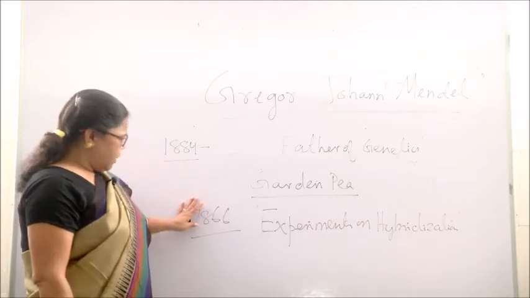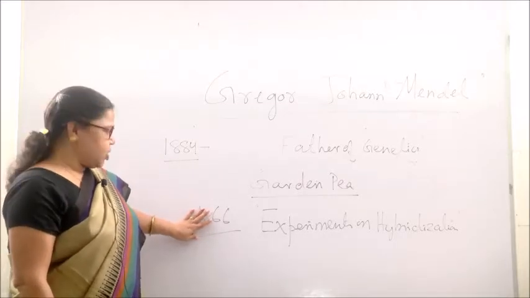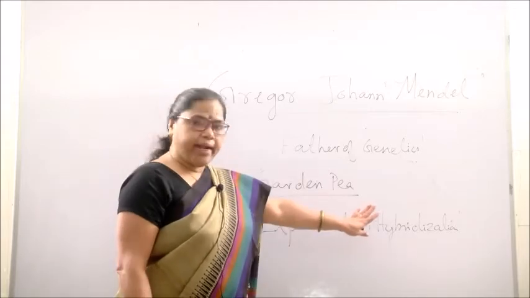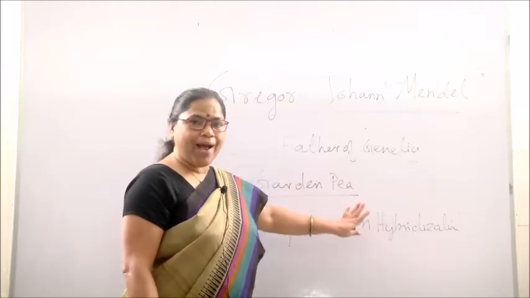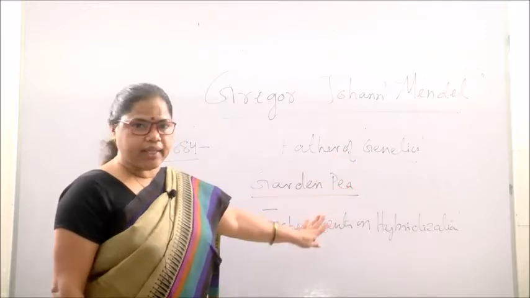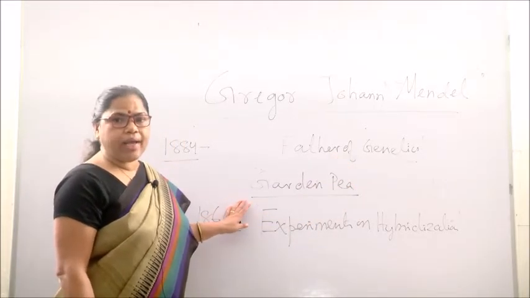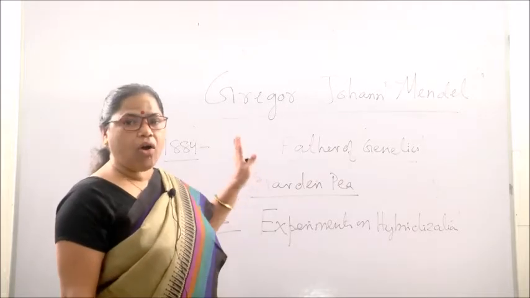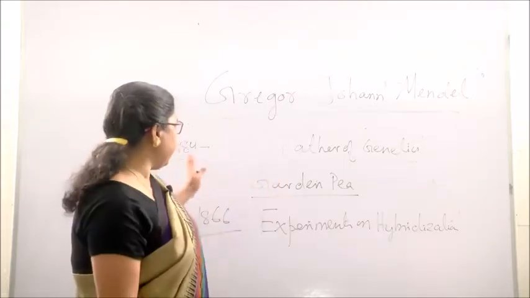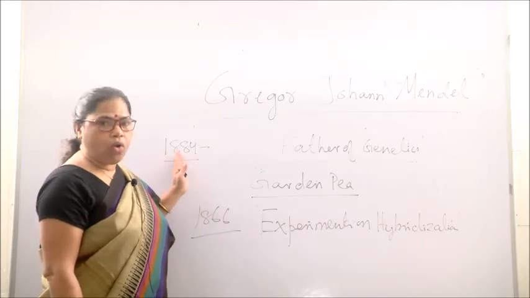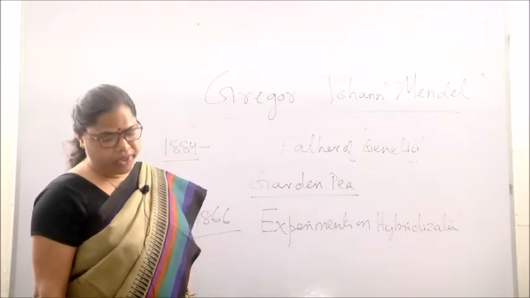In 1866 he published the paper Experiments on Hybridization, which was the first work on genetic principles. But at that time it was not recognized by the scientific community, and Mendel died in 1884 unrecognized and unnoticed by the scientific community.